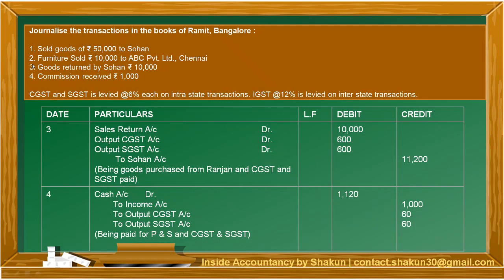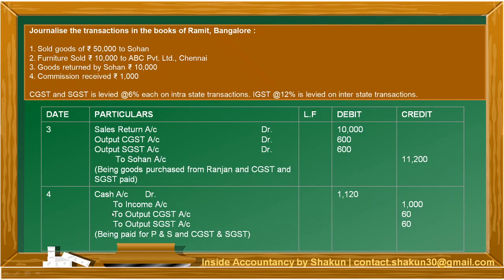Moving on, the third transaction is goods returned by Sohan, 10,000. Now we had sold goods to Sohan, and he is returning goods back to us. Goods are coming in, but these are returns. Therefore, sales return account is debited, and Sohan is the giver, so Sohan's account is credited. Now at the time of sales, output CGST, SGST was credited. Now we are going to reverse it, so output CGST, SGST are now being debited. The goods returned are of the value of 10,000. On that 6% each amounts to 600 each, so total 11,200 is the amount that is credited to Sohan.